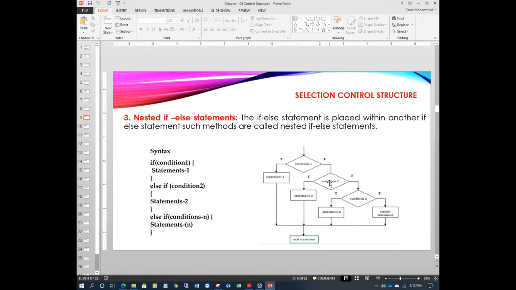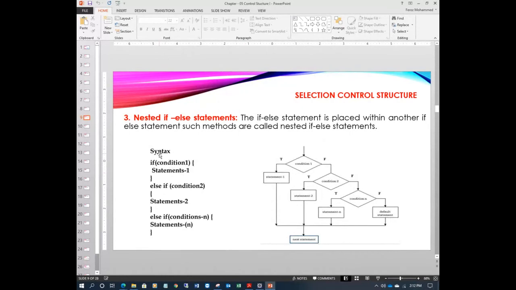If the condition is true, it will execute the block and go to the next, coming out of the conditional statements. If the condition still fails, it will go on to as many conditions as you define in the program, checking each and every condition to find one that is satisfied.